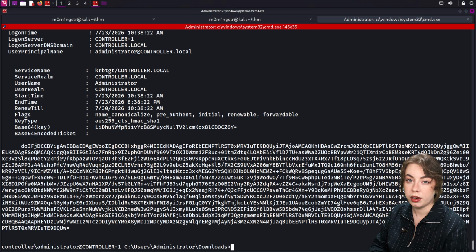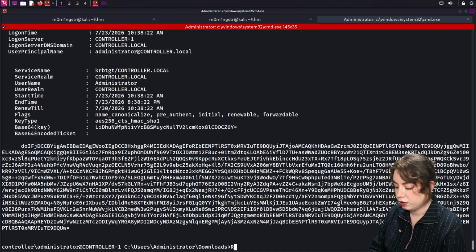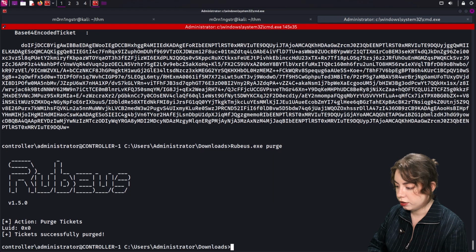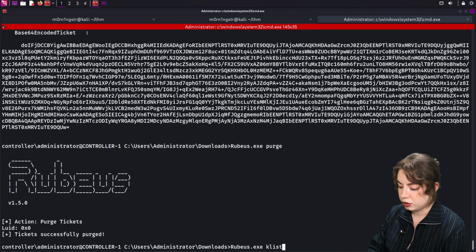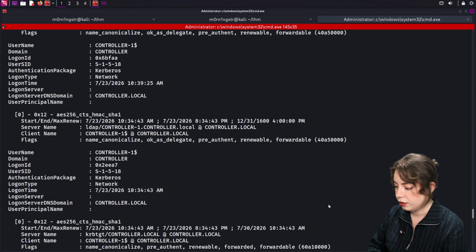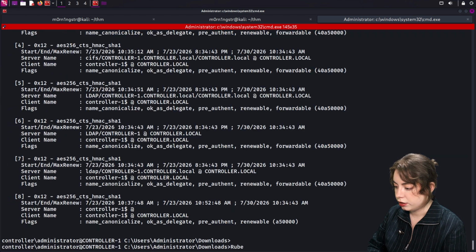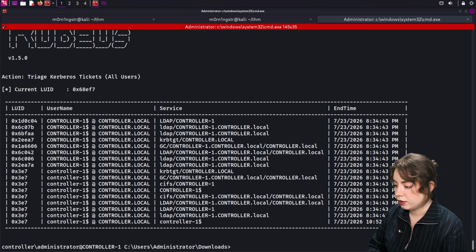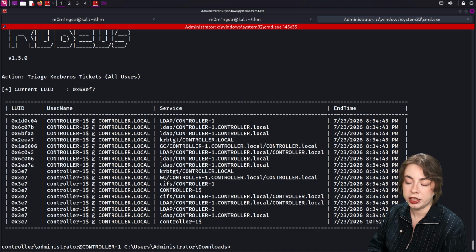First, I'll purge the current session so you can see that injection actually does something. For that, I will use rubeus purge, and to check that we no longer have this ticket, we will use rubeus klist, and now we don't see our ticket.